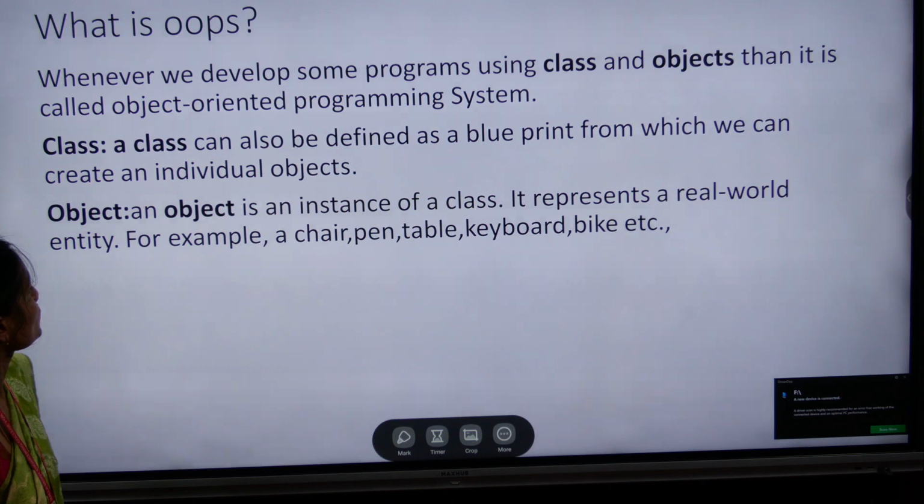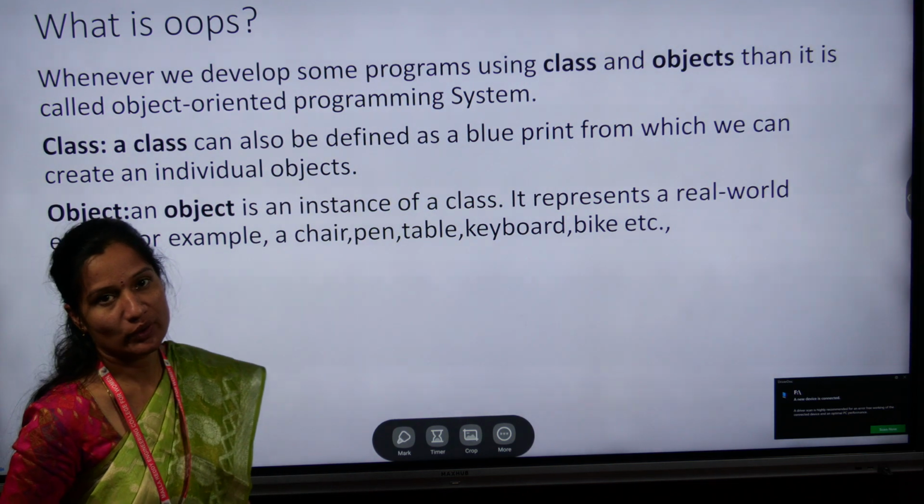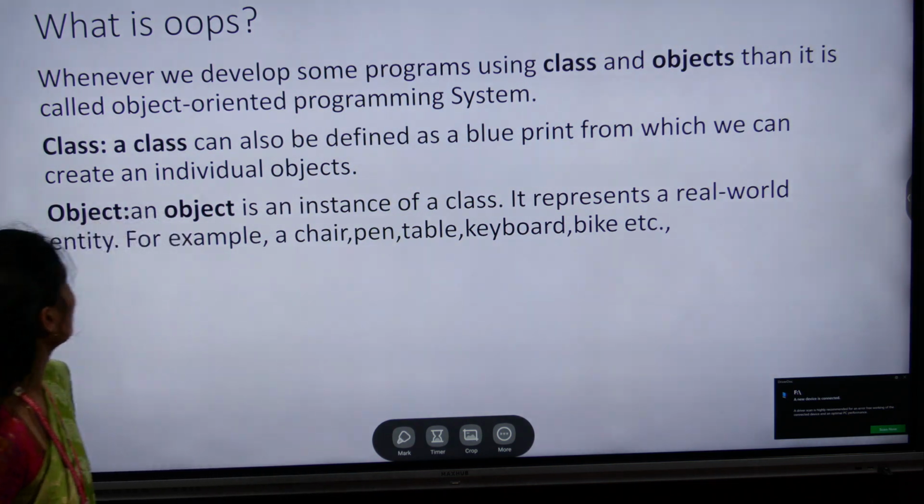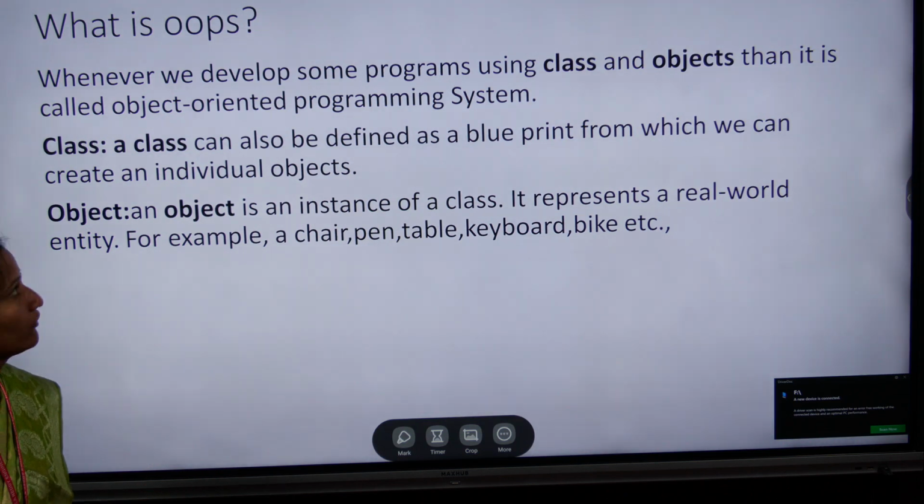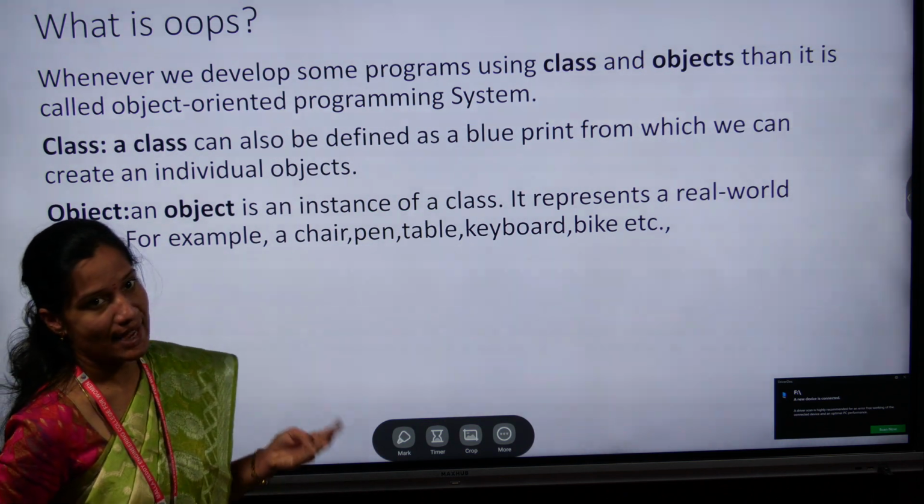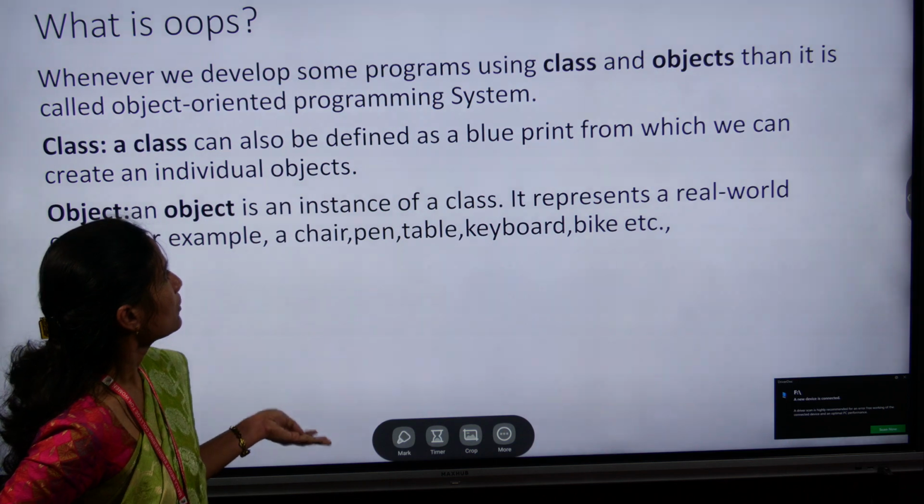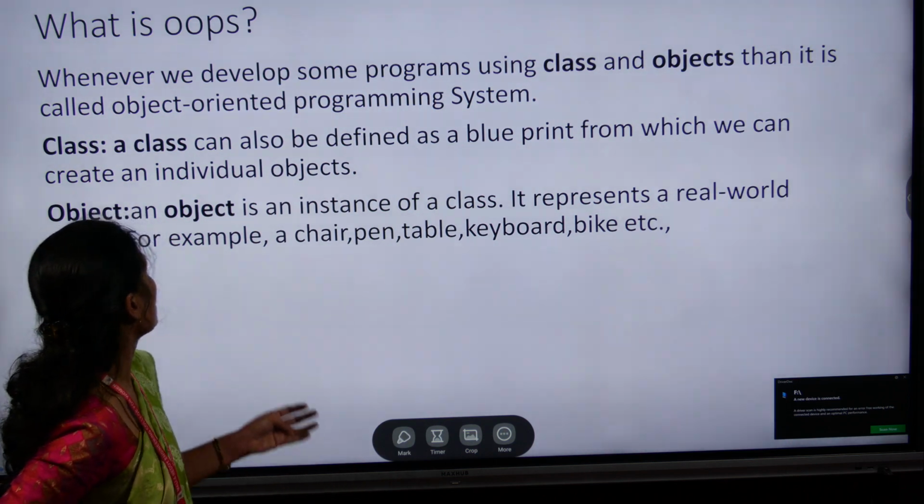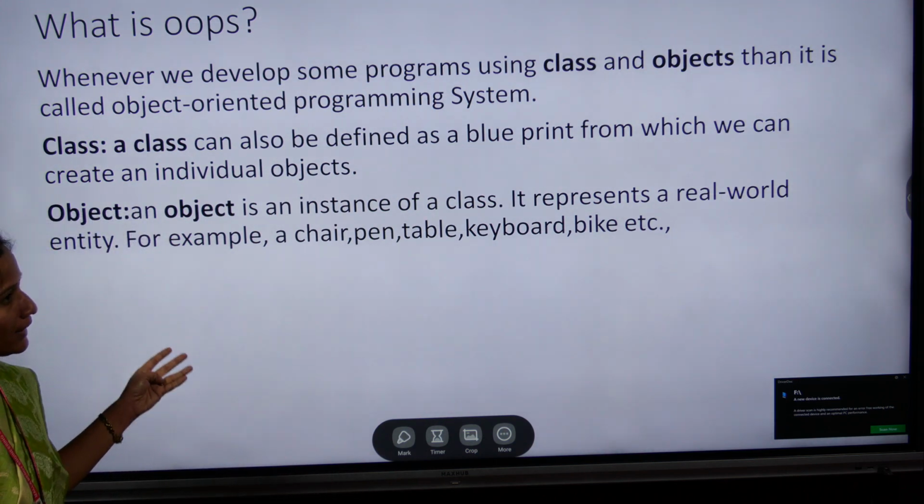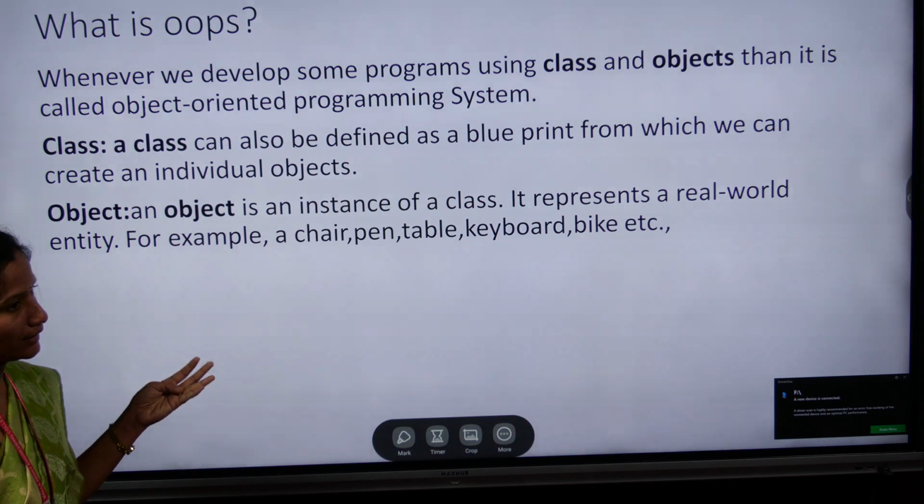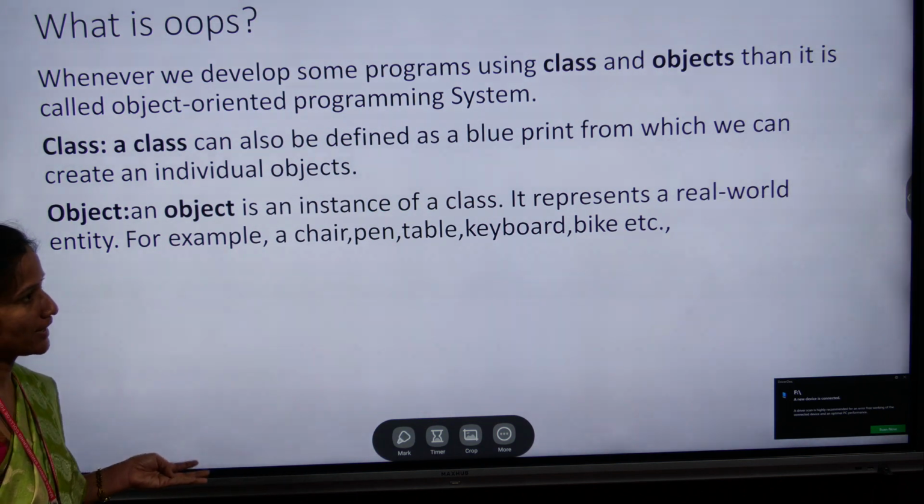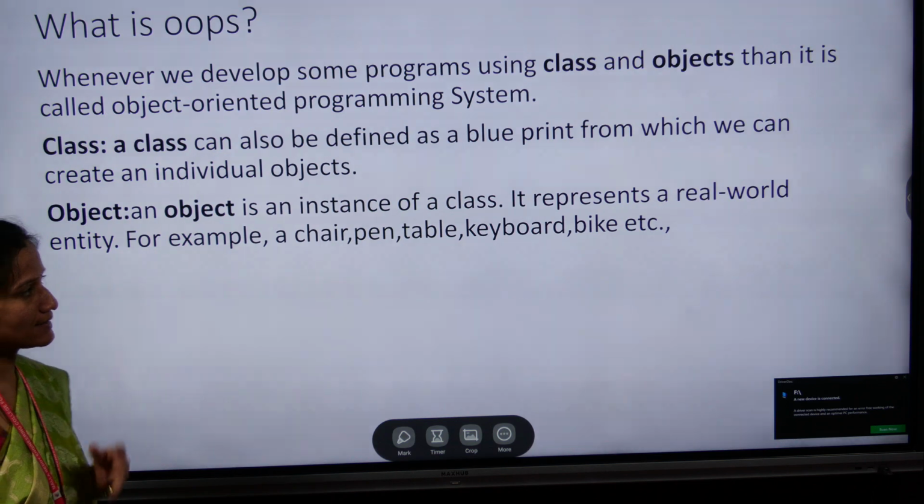So first, next is what is OOPS? OOPS is an object oriented programming system. Whenever we want to develop programs using class and object, then it is called object oriented programming system. Here the class is a blueprint. We can take the collection of individual objects, and the object is an instance of a class.